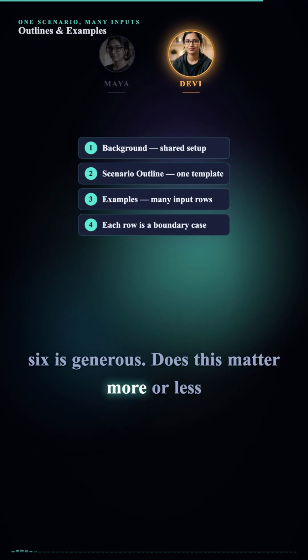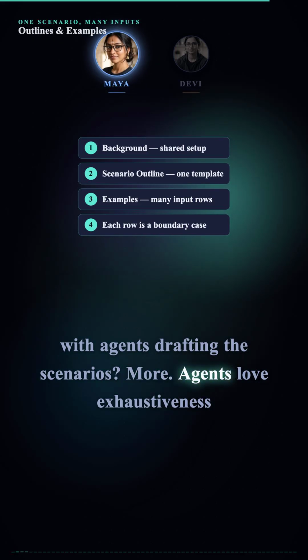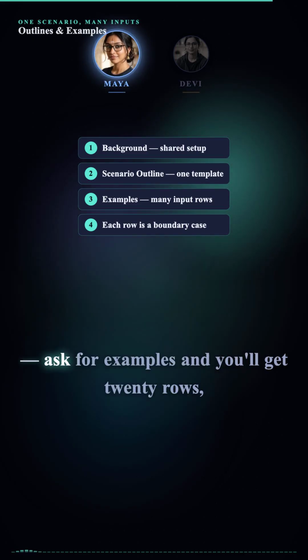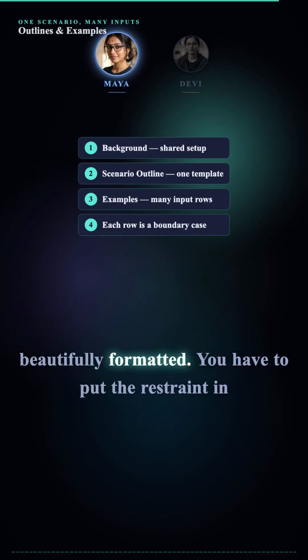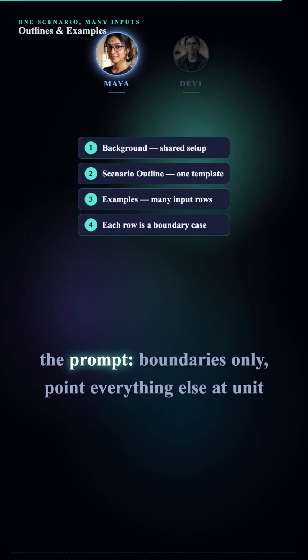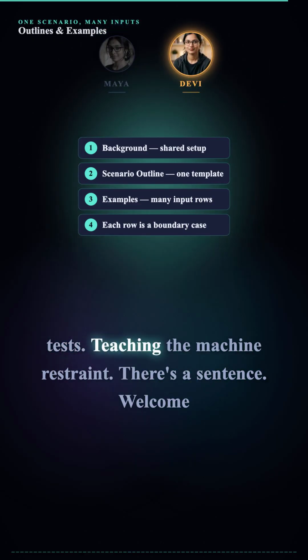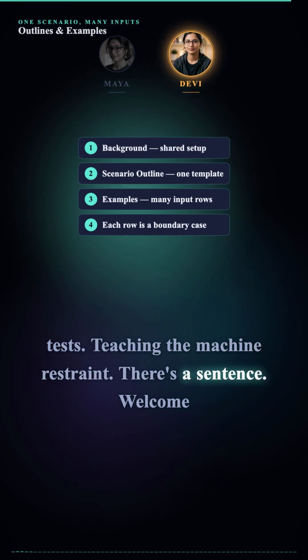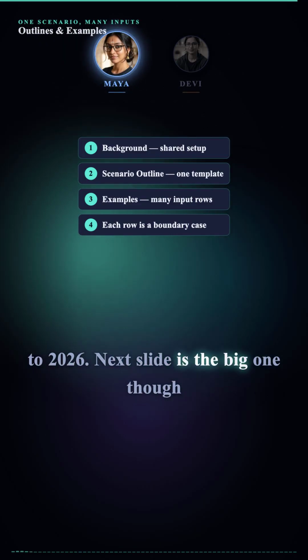Does this matter more or less with agents drafting the scenarios? More. Agents love exhaustiveness. Ask for examples and you'll get 20 rows beautifully formatted. You have to put the restraint in the prompt. Boundaries only. Point everything else at unit tests. Teaching the machine restraint. There's a sentence. Welcome to 2026. Next slide is the big one though.